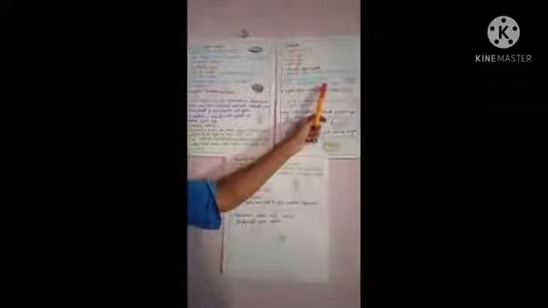Examples are MacConkey agar, CLED agar, TCBS agar, XLD agar. First one is MacConkey agar medium. It distinguishes between lactose fermenters and non-lactose fermenters. Lactose fermenters form pink colonies, non-lactose fermenters form colorless colonies. See, we can identify easily. These are the pink colonies, so they are lactose fermenters. This is a pale color, so it is called non-lactose fermenters.